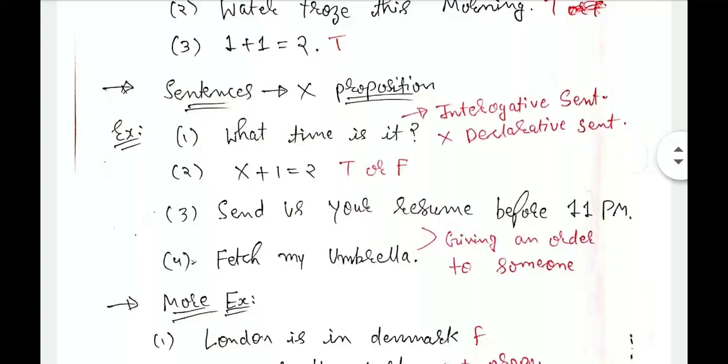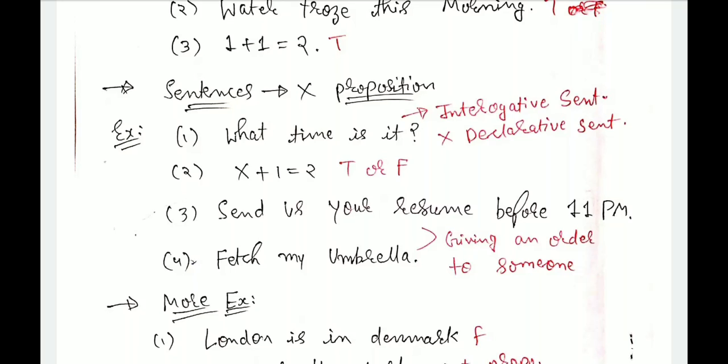Sentences which are not propositions. What time is it? It is an interrogative sentence, not a declarative sentence, so it is not a proposition. X plus 1 is equal to 2. It can be true or false depending on the value, so it is not a proposition, because x can take any value. It can be a real number or an integer. It is neither true at a time nor false at a time, so it is not a proposition.